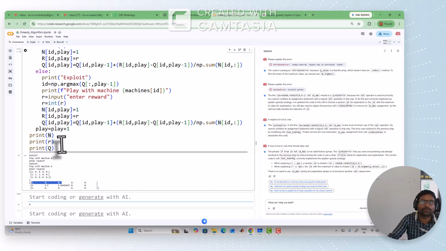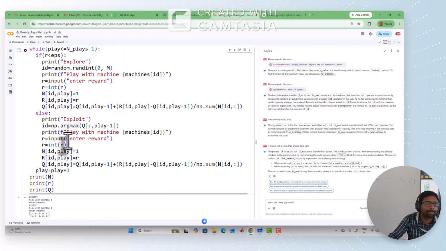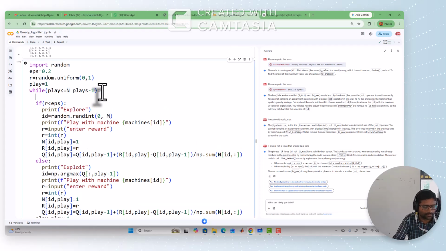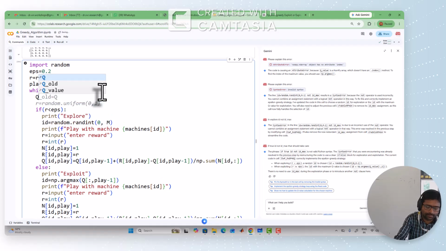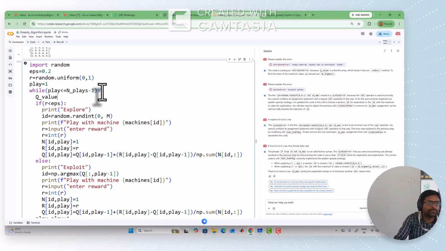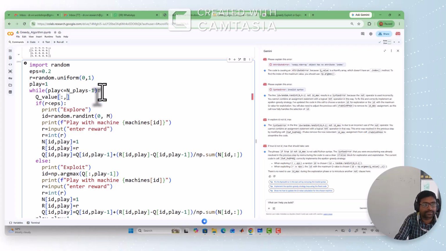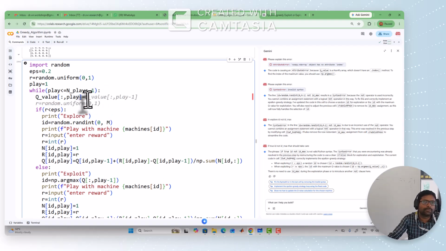So I will update the code. Where can we update the code? This part. Yeah, here I will update. So it is saying the Q value of all the machines for the corresponding play is equal to the previous one, we have to update.